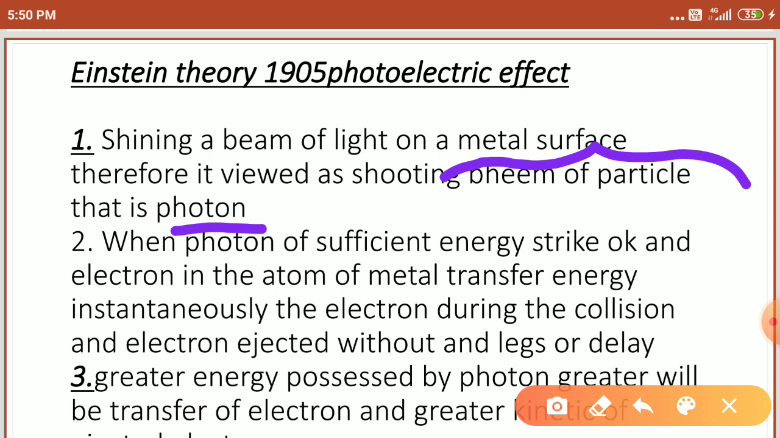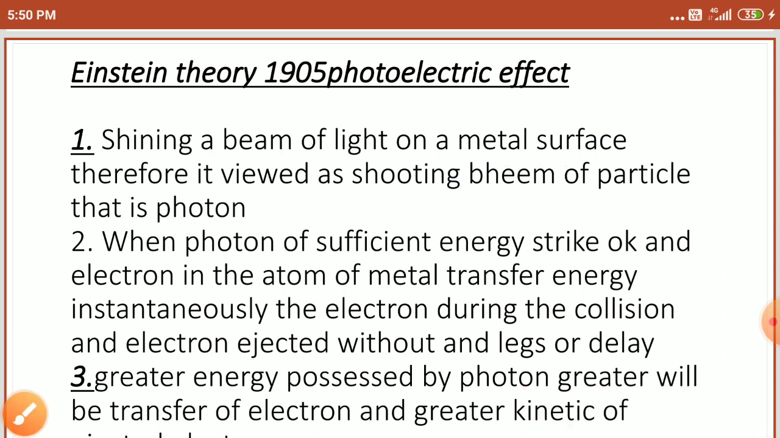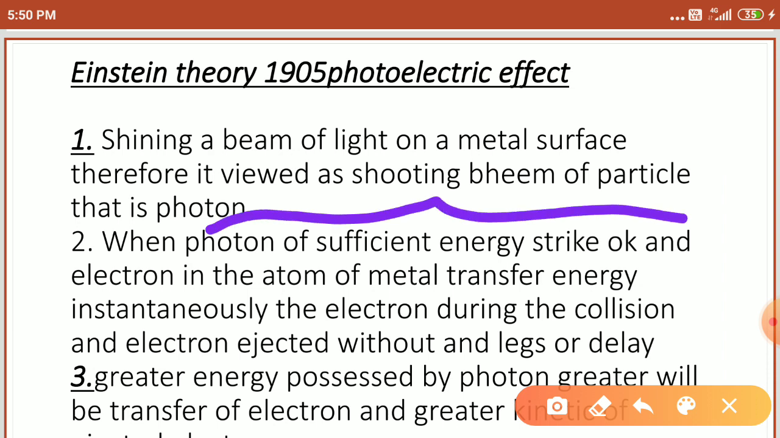The second point: each beam of light contains photons, and a photon has sufficient energy to take out an electron from the metal. There is no time lag, no delay, because whatever the minimum frequency is, it possesses a sufficient amount of energy. Due to this energy, it directly collides with the metal surface and emits the electron. That is the second point, students, right?